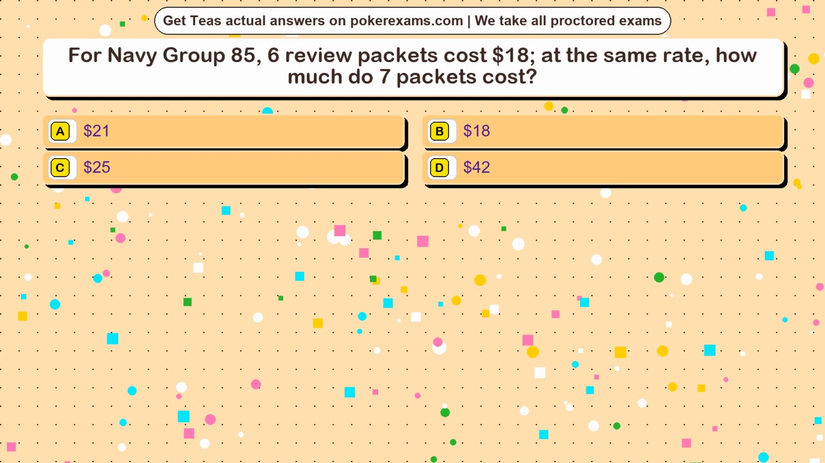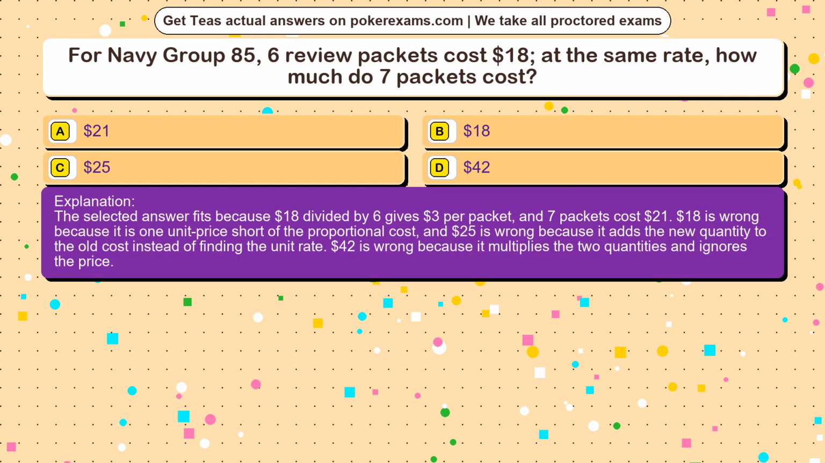The correct answer is option. The selected answer fits because $18 divided by 6 gives $3 per packet, and 7 packets cost $21. $18 is wrong because it is 1 unit price short of the proportional cost, and $25 is wrong because it adds the new quantity to the old cost instead of finding the unit rate. $42 is wrong because it multiplies the two quantities and ignores the price.